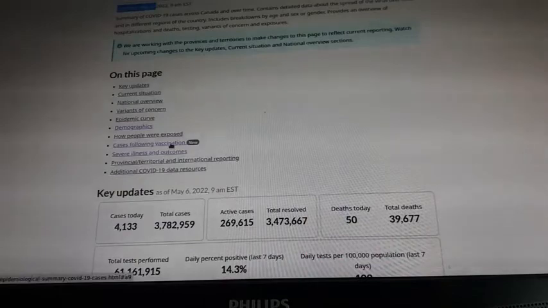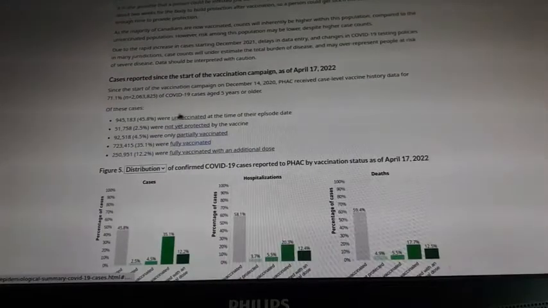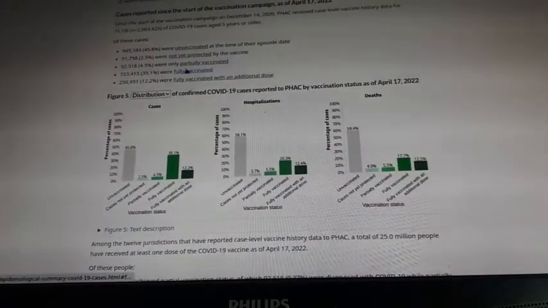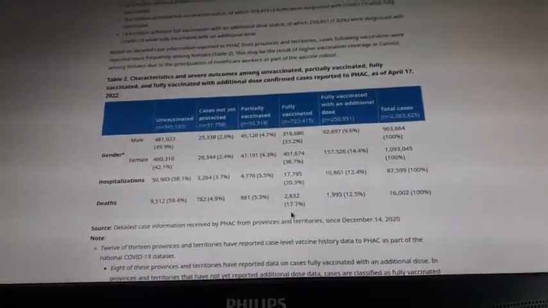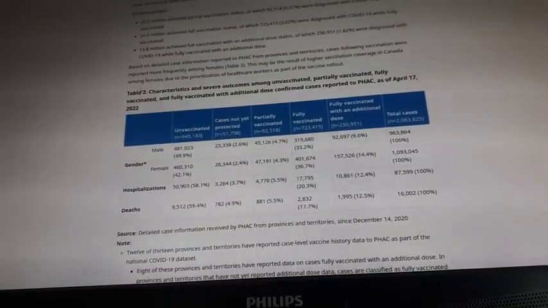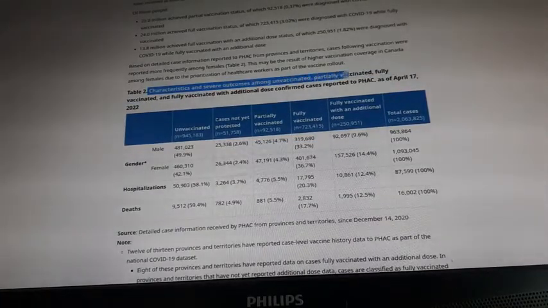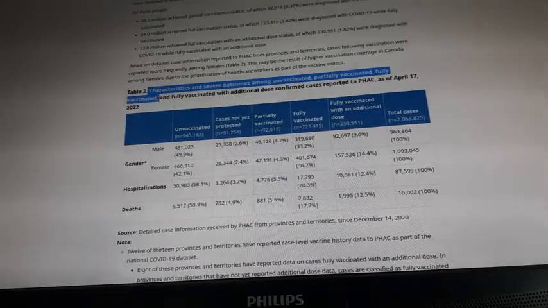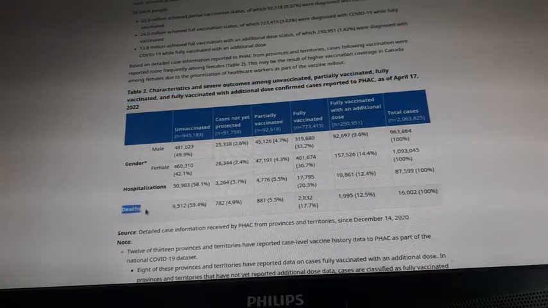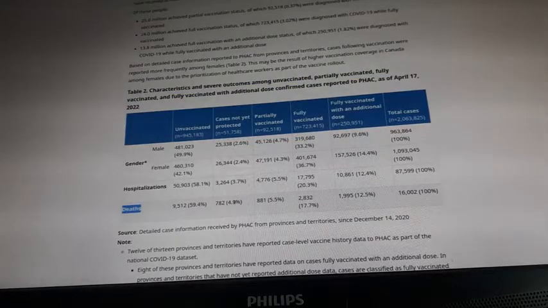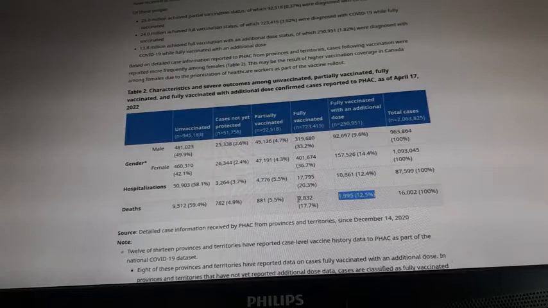We're clicking on cases following vaccination, and it brings you to the table number 2, which is right here. You see? It's called characteristics and severe outcomes among unvaccinated, partially vaccinated, fully vaccinated. To make it simple, we just predict deaths. We predict the numbers which will be published next week.